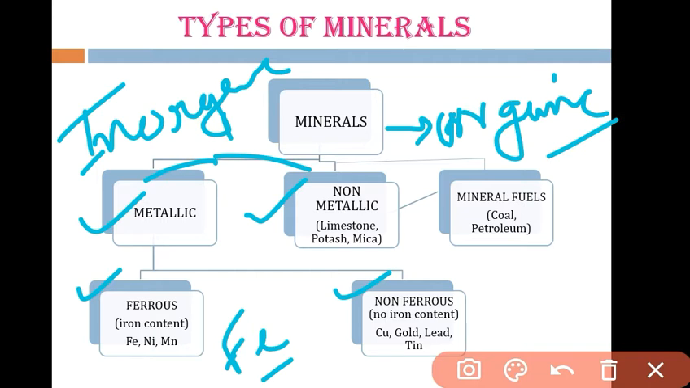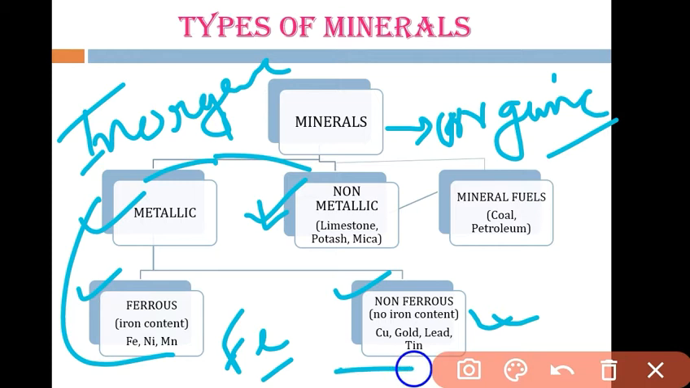Another one is the non-ferrous minerals. There is no such concentration of iron, that is why they are called non-ferrous minerals. Some examples are gold, copper, lead, tin. Ferrous and non-ferrous, both of these are metallic.